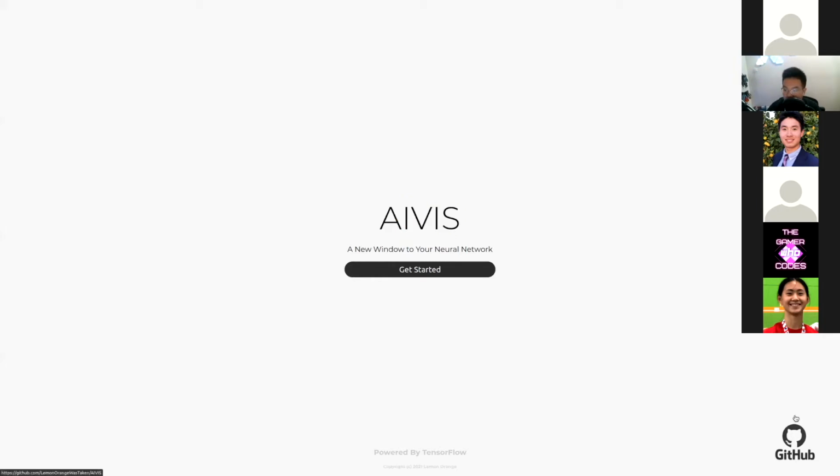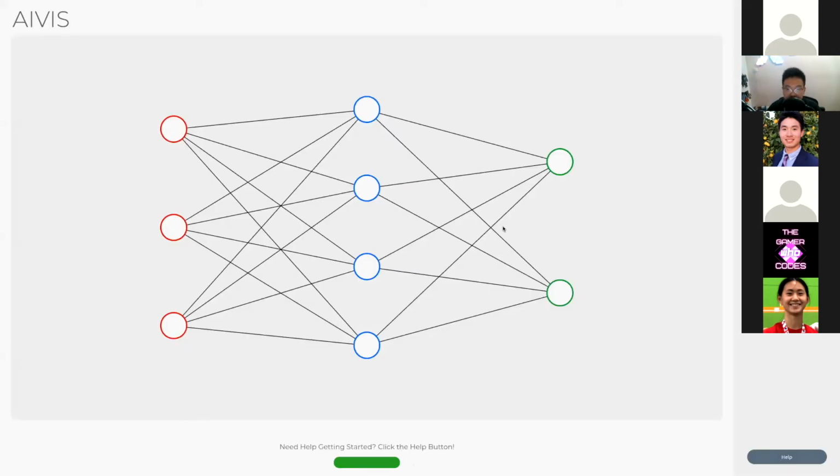You can check out the GitHub if you want to. Everything is open source there, and it's still being maintained. So if we click the Get Started button, we'll be greeted with this page.